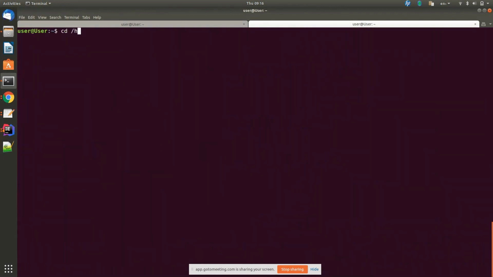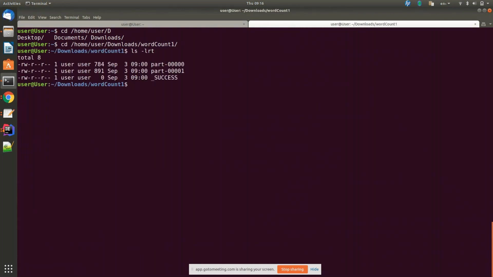CD space /home/user/D, capital D, and press tab. Don't type. Yeah, you have Desktop, Downloads. And what is that? Word count, right? I don't know the folder name, so just press tab. I don't want you to type completely. Press tab. Okay, press enter.